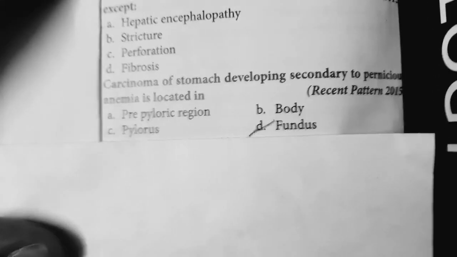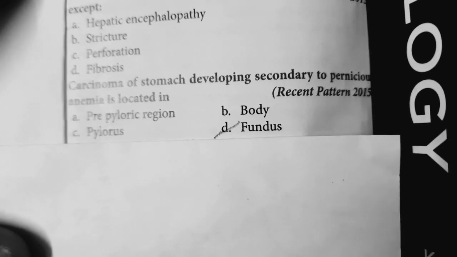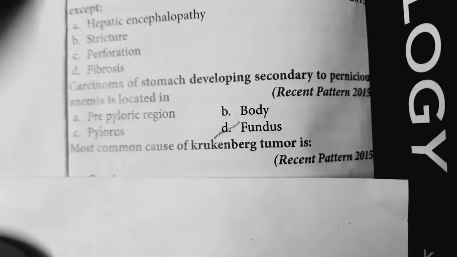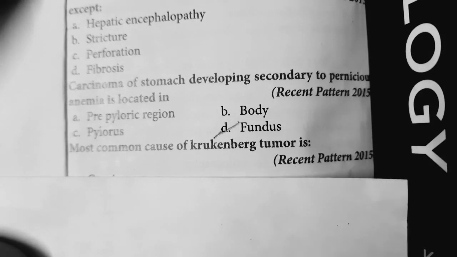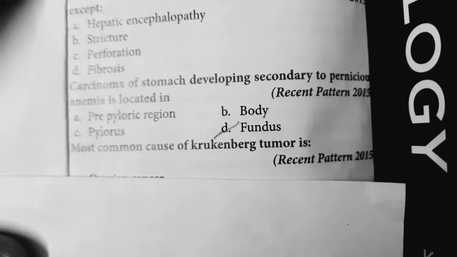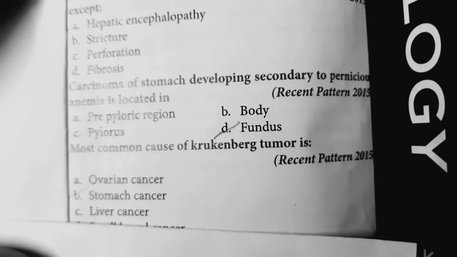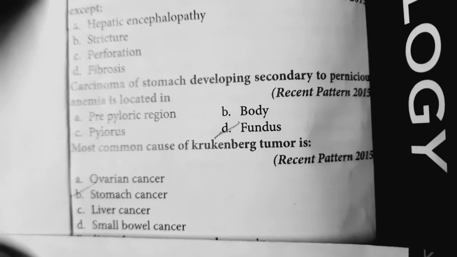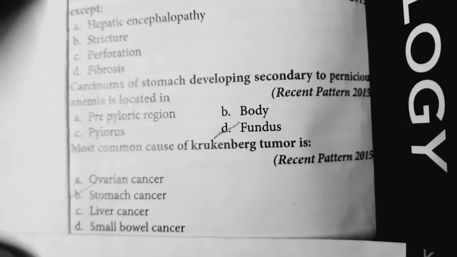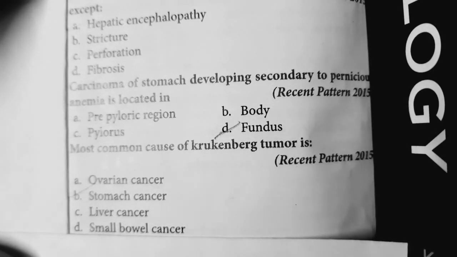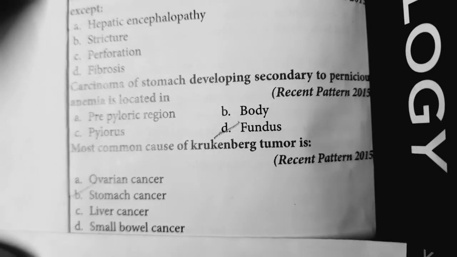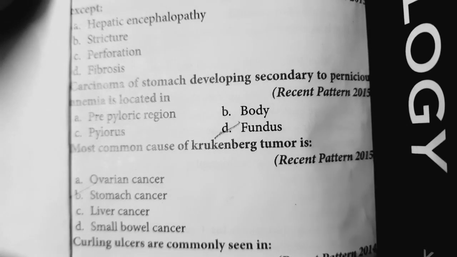Then question number 9. Most common cause of Krukenberg tumor is. Krukenberg tumor is bilateral ovary involvement by transcoelomic spread. So this is most commonly seen in stomach cancer.